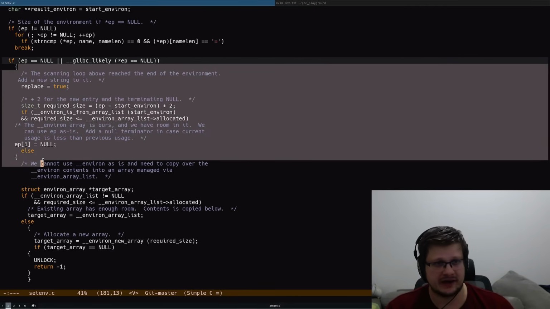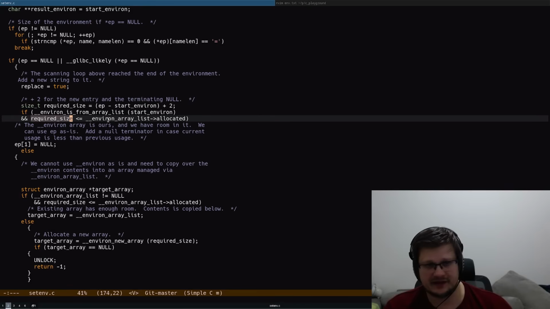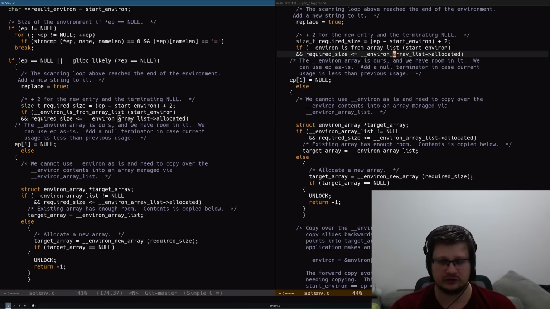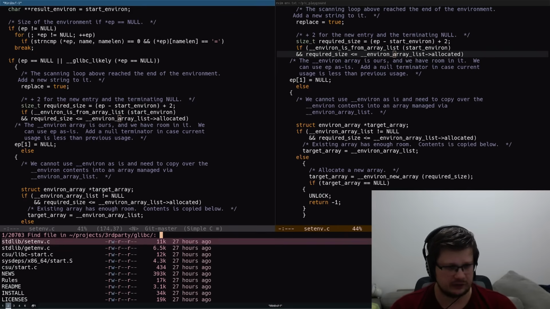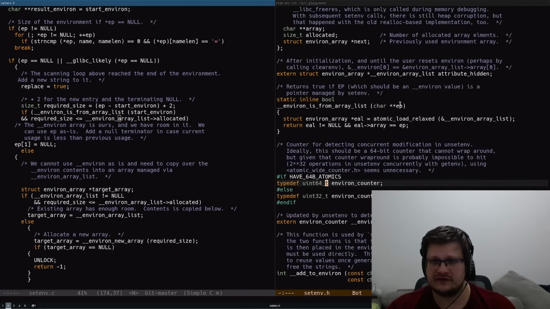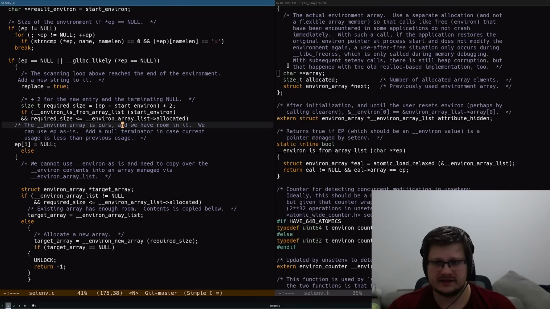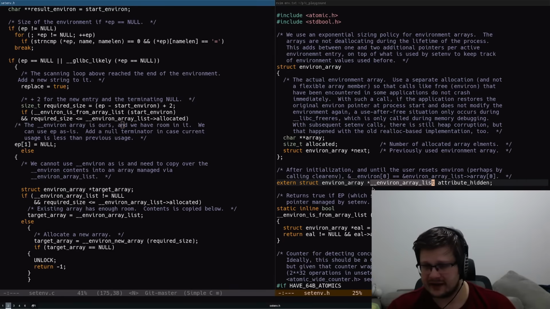And in the first branch here, we determine that the required size is less than whatever is allocated on the environ array list. And by the way, what is an environ array list? Let's actually check this out. It's actually in setenv.h. I don't think I have it open. Yeah, there you go. So the environ array list is a global. Yeah, this is it. This is the environ array list, and it has a type of environ array.